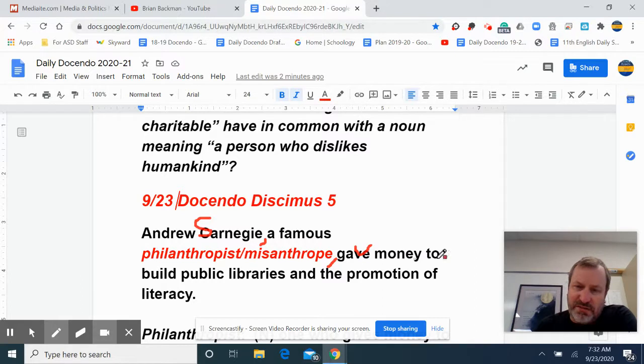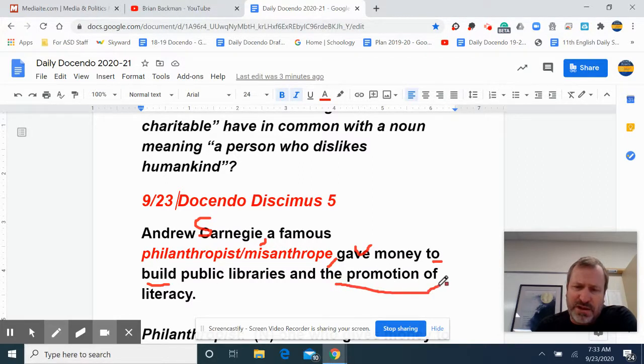In this case, we have to build, that's an infinitive verb, and then over here, the promotion of. We have this form of the verb, which is called a nominalized noun. Don't worry about that right now, but just worry about how we could make this verb to build match this.